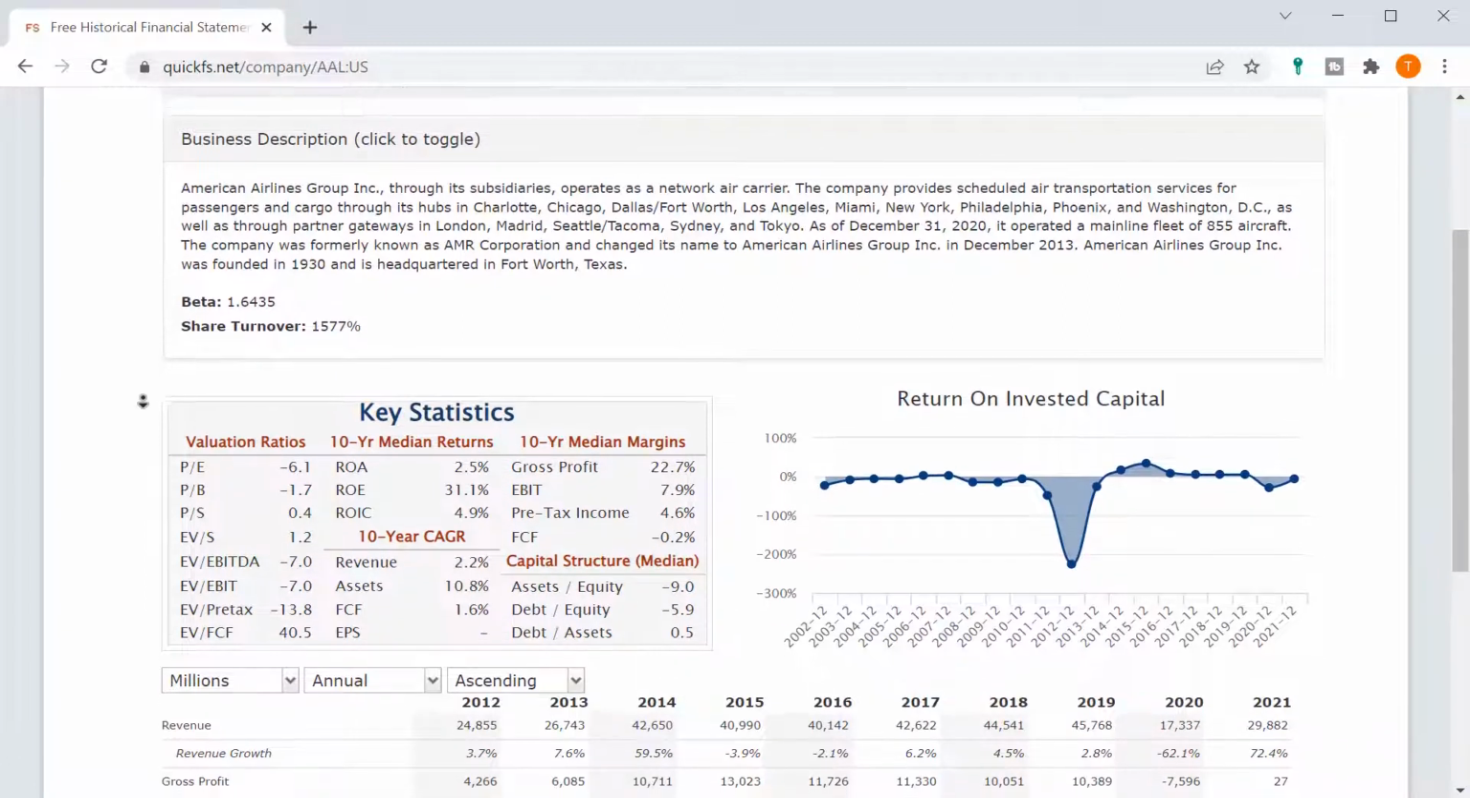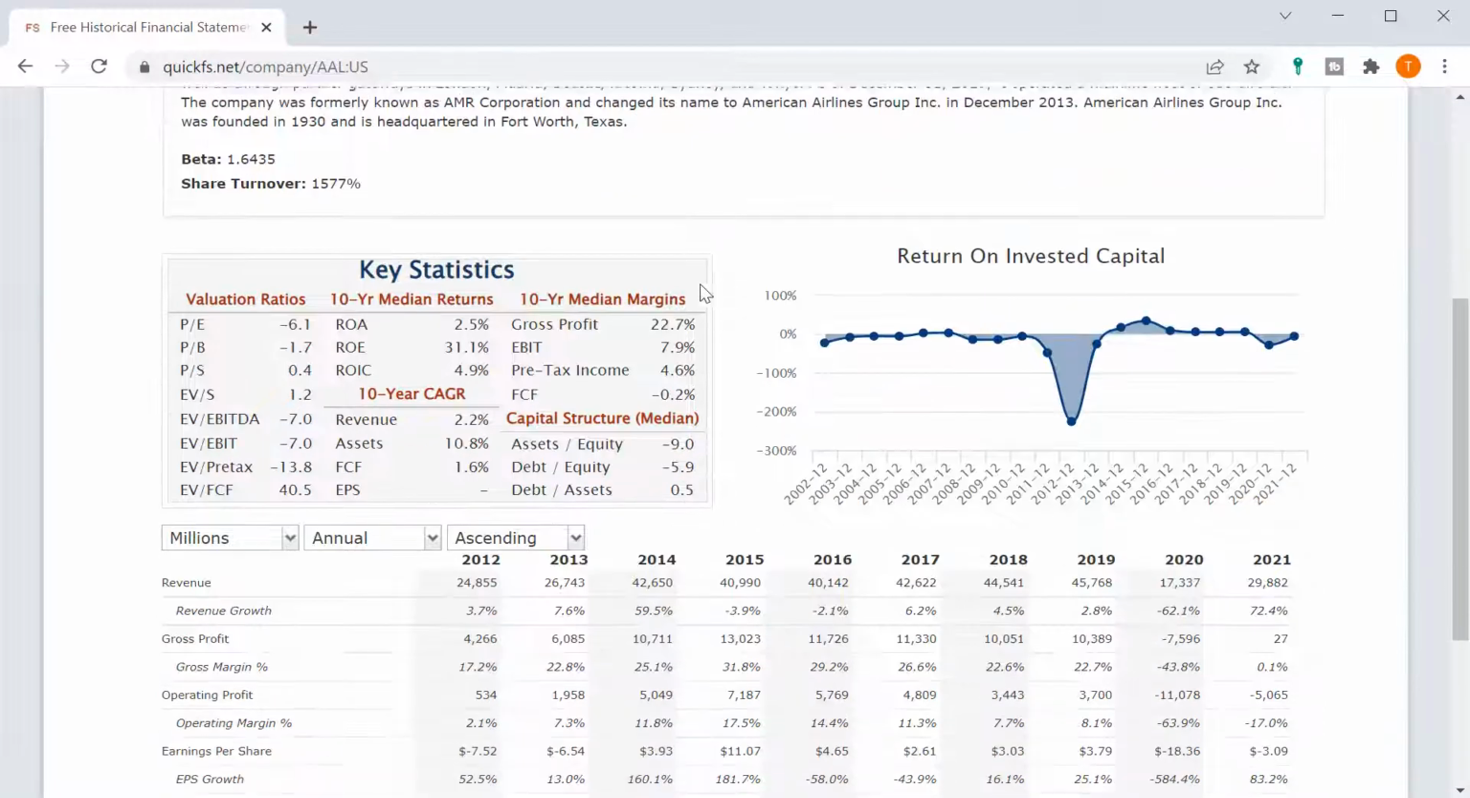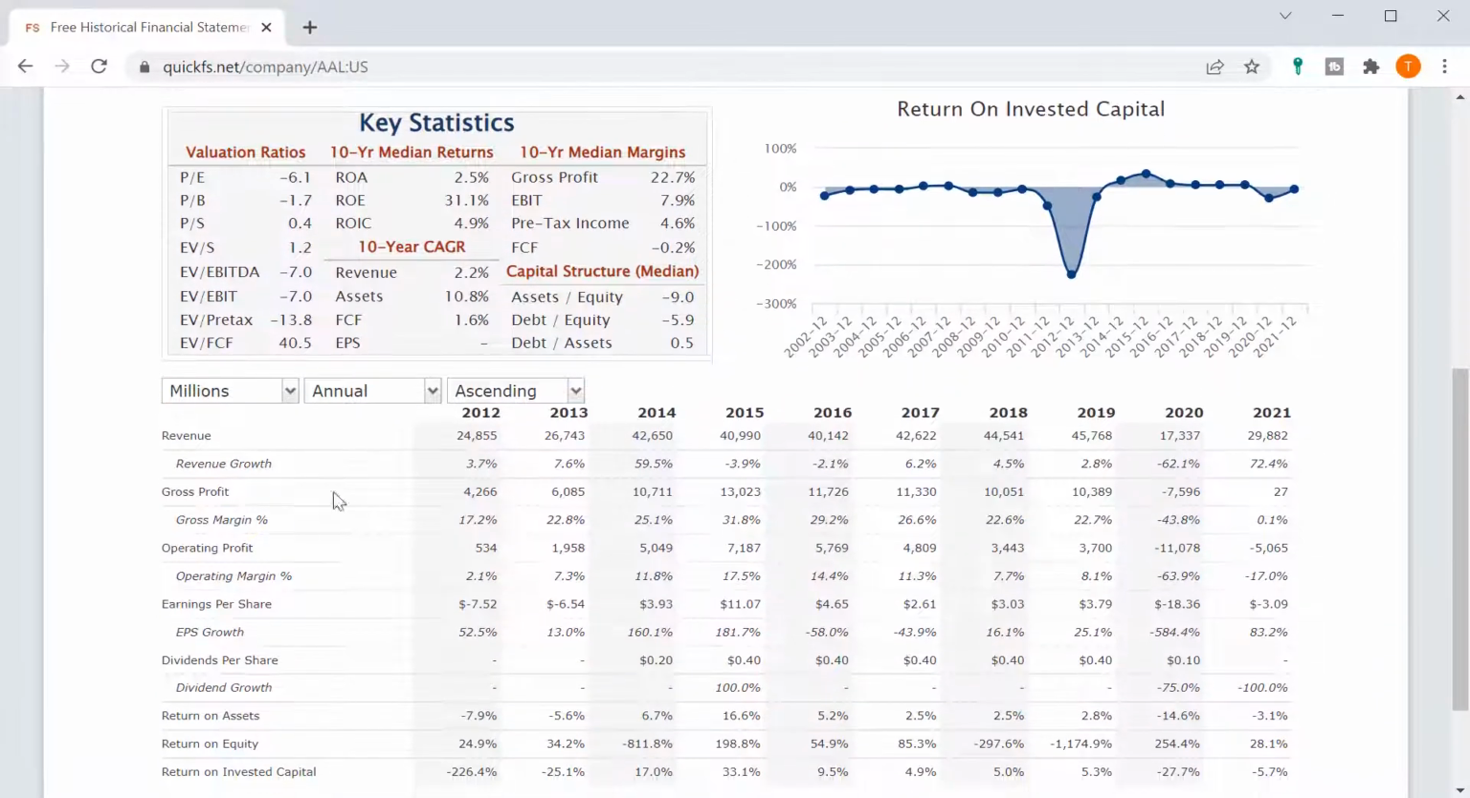So what can we learn about this business? Beta is 1.64, so it's highly volatile, and share turnover of 1577 is significant. This is extremely high share turnover and suggests some major changes in the business that are causing a huge turnover of the shareholder base. So when I look at this, I'm immediately seeing red flags.